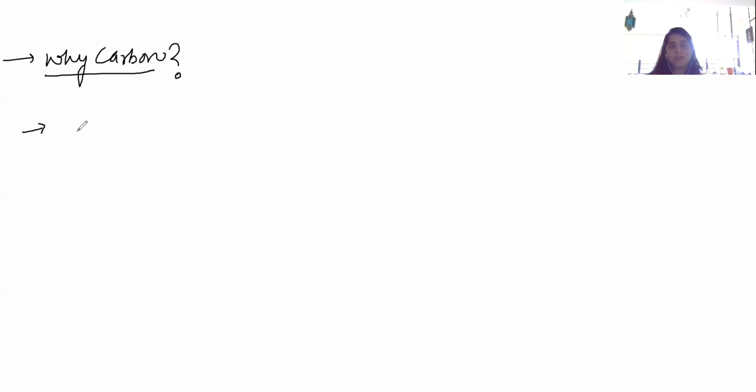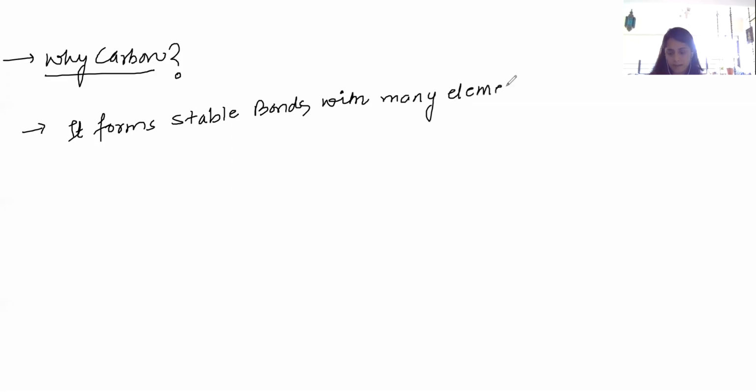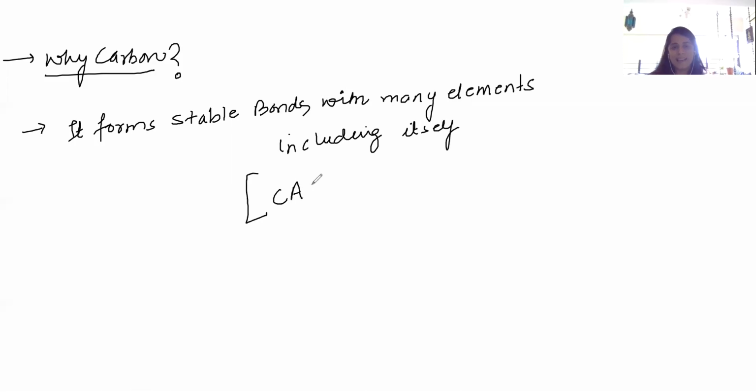So I'm going to just discuss a very important part, and that is because it forms stable bonds with many elements, including itself. And this property is called catenation. And why is that so?